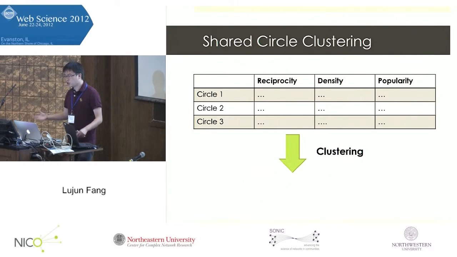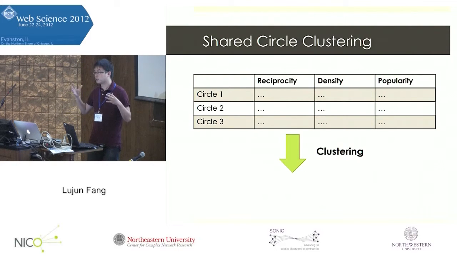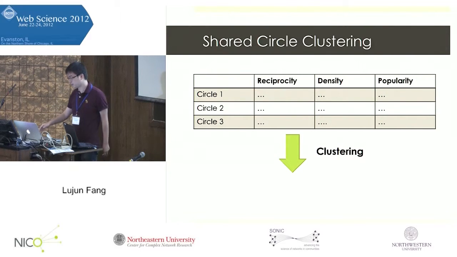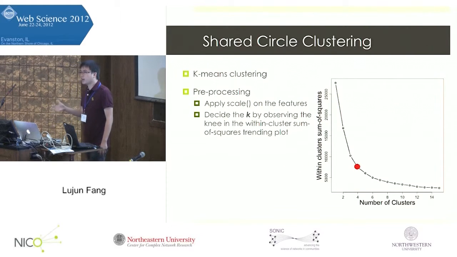Based on these features extracted from the topological structure of the circles, we have the circles represented as feature vectors. Then we can perform the clustering analysis. We use the k-means clustering algorithm, and before performing it, there are two pre-processing steps. First, we apply a scale function to make sure that the feature values are normalized and no single feature dominates the clustering results.